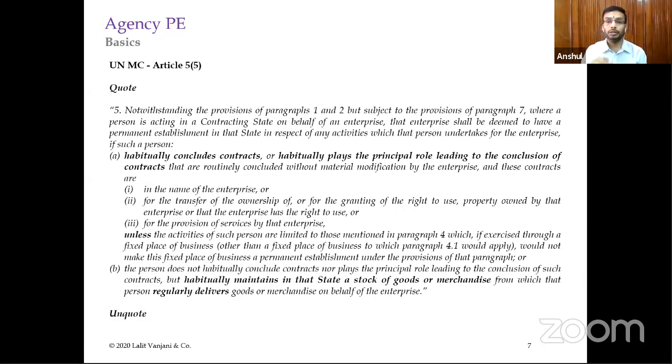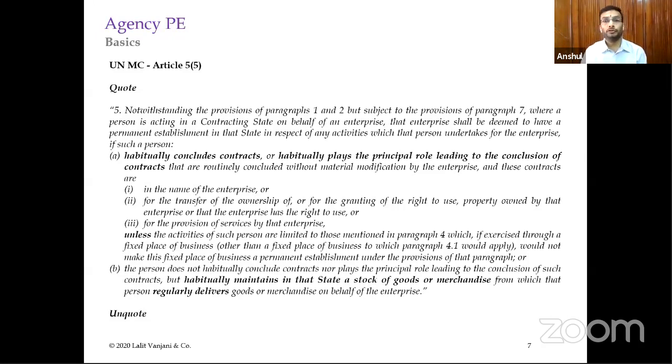Now this term can be used to cover tangible goods as well as intangible materials. Say for example, the foreign enterprise is dealing in digital goods, digital services, and the Indian agent is procuring or concluding contracts for the digital services for the foreign enterprise. Even right to use is covered, even transfer of ownership is covered. So these things are covered.